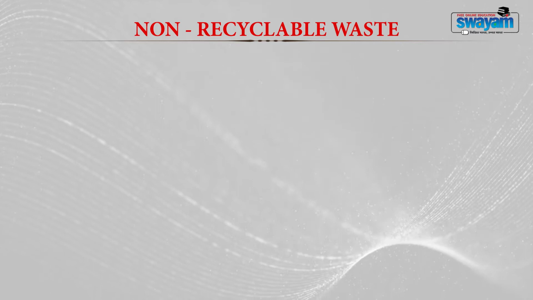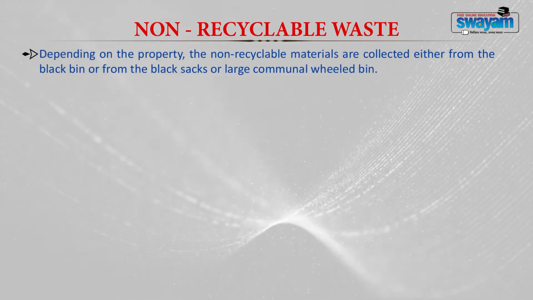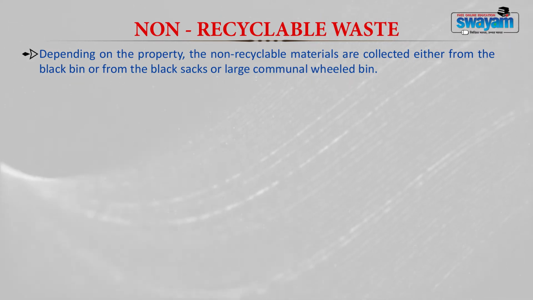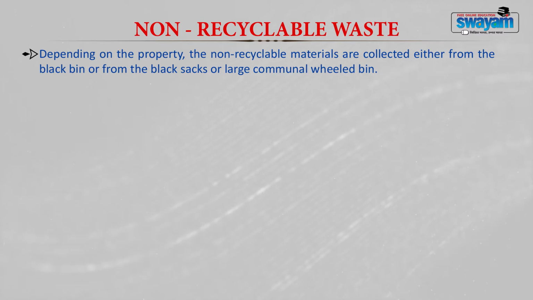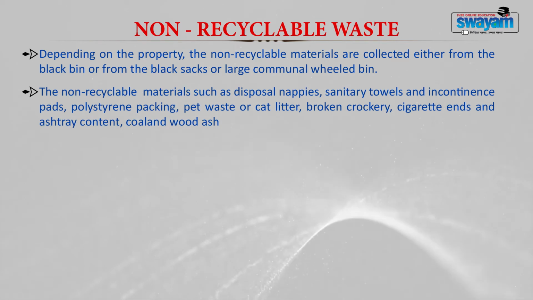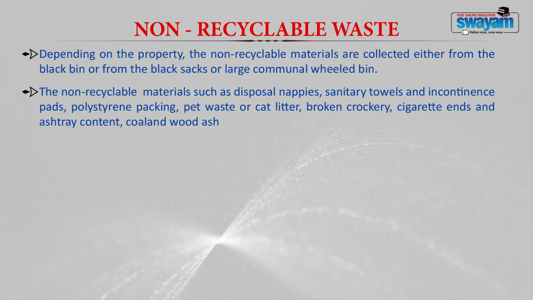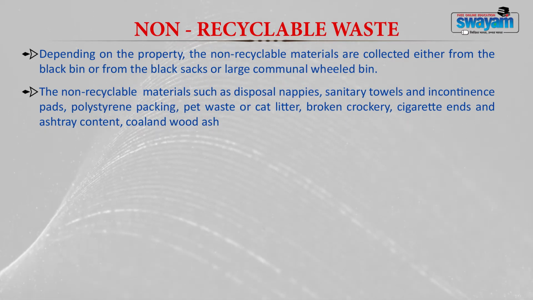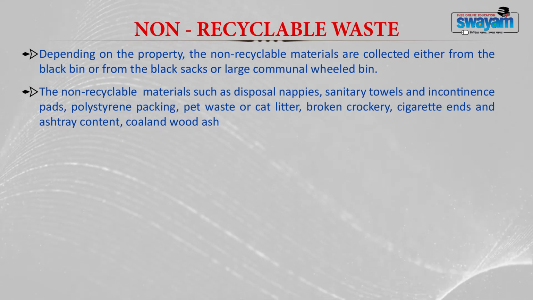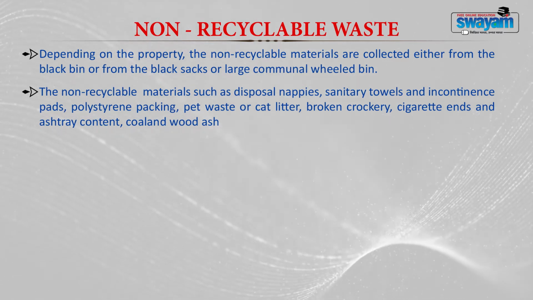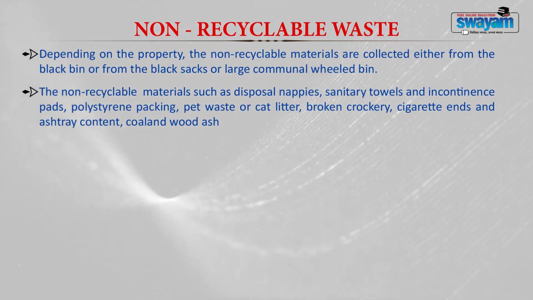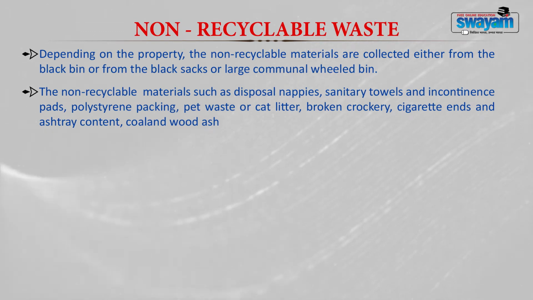Non-recyclable waste. Depending on the property, the non-recyclable materials are collected either from the black bins, black sacks or large community wheeled bins. The non-recyclable materials include disposable napkins, sanitary towels and incontinence pads, polystyrene packaging, pet waste or cat litter, broken crockery, cigarette ends and ashtray content, coal and wood ash, etc.